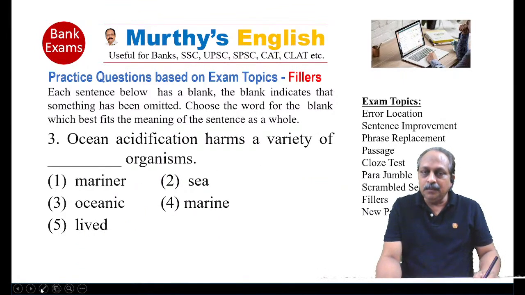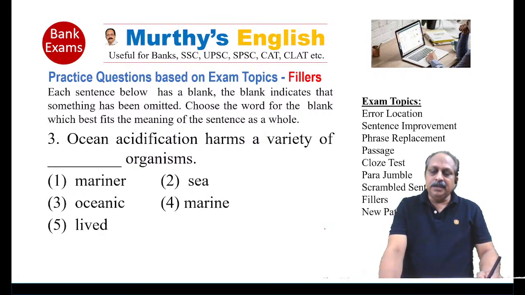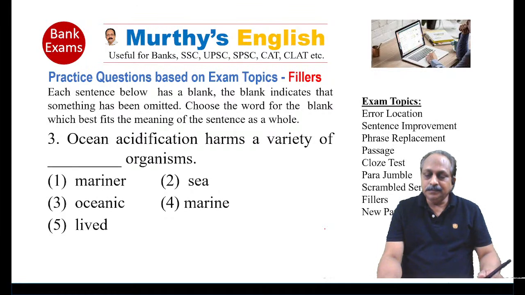Ocean acidification harms a variety of organisms. This is based on word combinations or collocations and exposure to the language. Ocean acidification harms a variety of marine organisms, no. Sea, a general term, no. Oceanic, no. Marine organisms, lived, no. Marine flora, marine fauna, marine animals. Freshwater, opposite of marine.